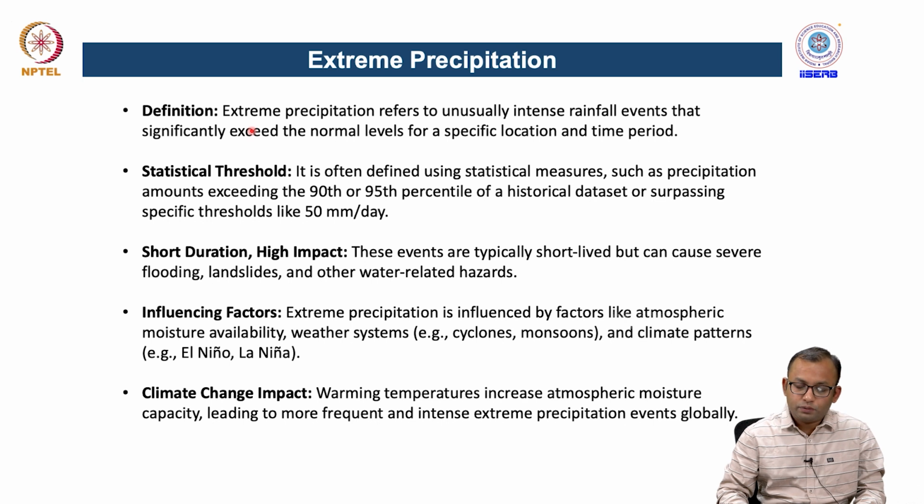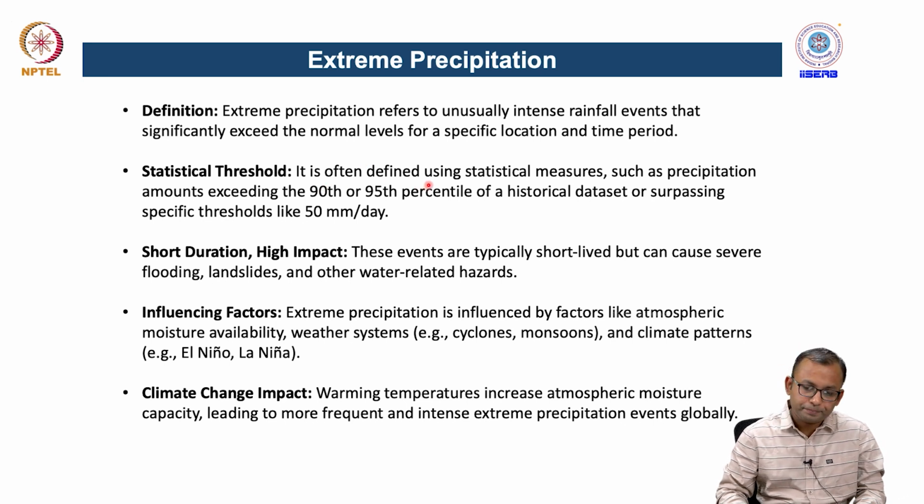There are several methods by which we can classify whether these precipitation events are extreme or not. There is a statistical threshold method, where, whatever the amount of precipitation we are receiving, we can draw a probability density function or a normal histogram of the data and calculate the 90th and 95th percentile of the rainfall of one particular location or any area of interest.